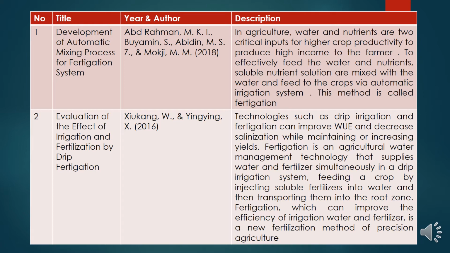For the literature review, number 1 is development of automatic mixing process for fertigation system by Abdurrahman, M. K. I., Buyamin, S., Abidin, M. S. Z., and Mokji, M. M., 2018. He said, in agriculture, water and nutrient are two critical inputs for higher crop productivity to produce high income to the farmer. To effectively feed the water and nutrient, soluble nutrient solutions are mixed with the water and fed to the crop via automatic irrigation system. This method is called fertigation.